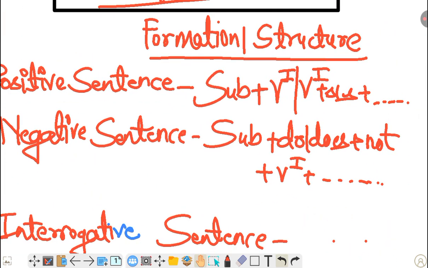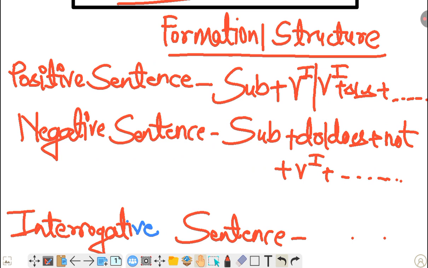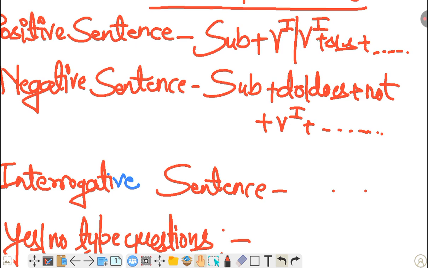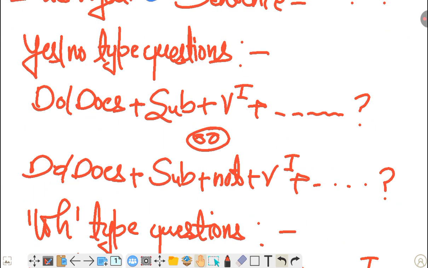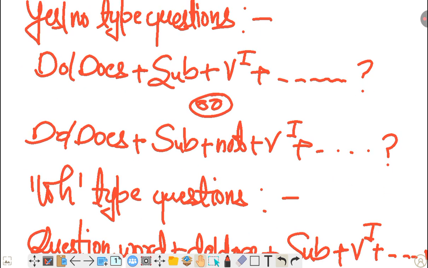Positive sentence is subject plus first form of verb plus s or es. Negative sentence: subject plus do or does plus not plus first form of verb. In a negative sentence, if the subject is singular we use does, and if the subject is plural we use do, not plus only the first form of verb. Interrogative sentence, yes/no type questions: do or does plus subject plus first form of verb. And if you want not, then you have to apply not after the subject in an interrogative sentence, whether it is a yes/no type question or a WH type question. So do or does plus subject plus not plus first form of verb.